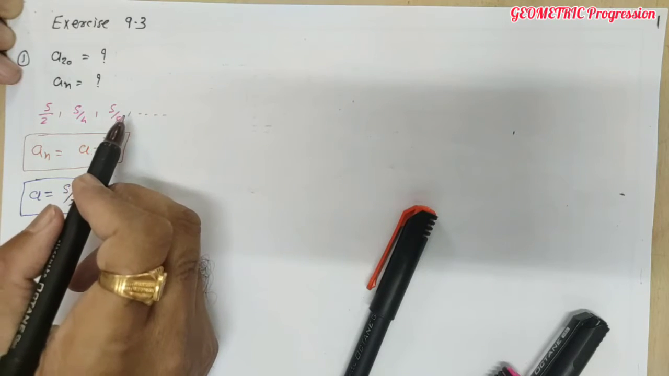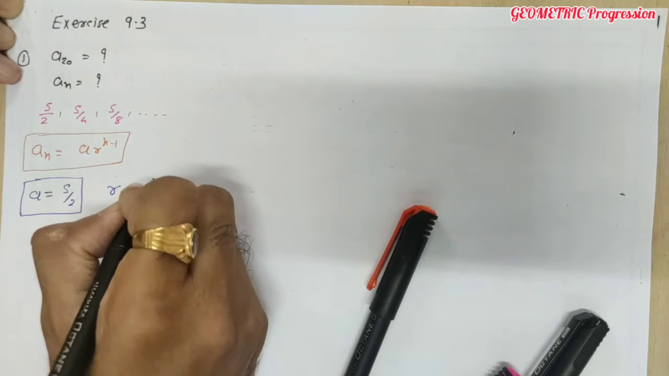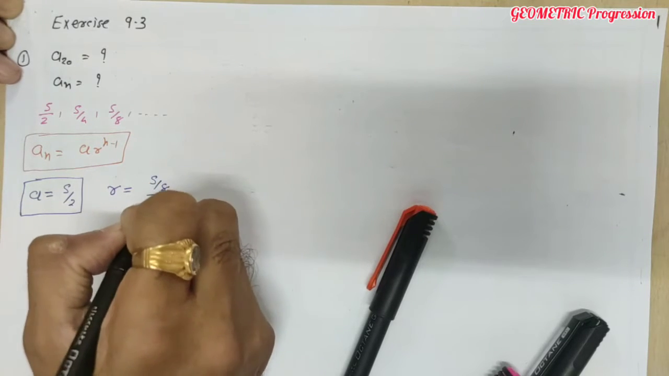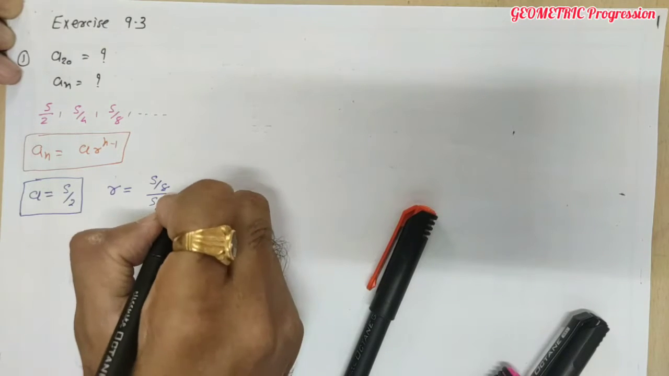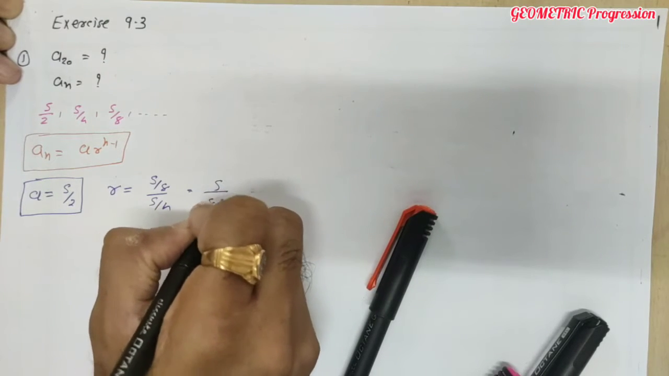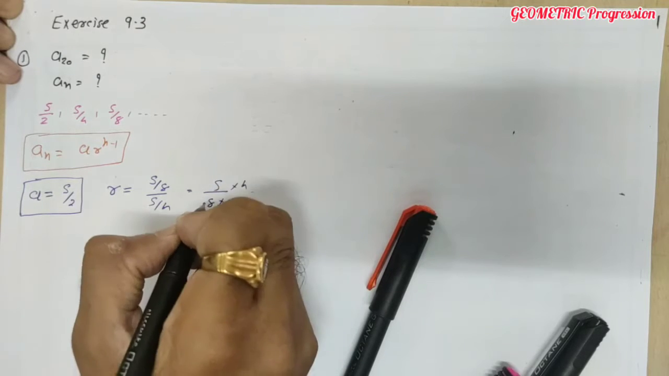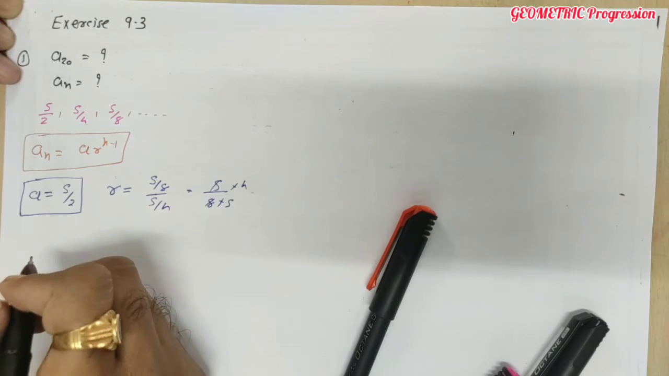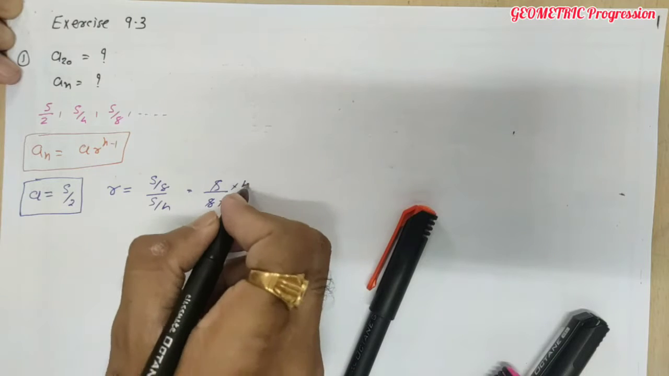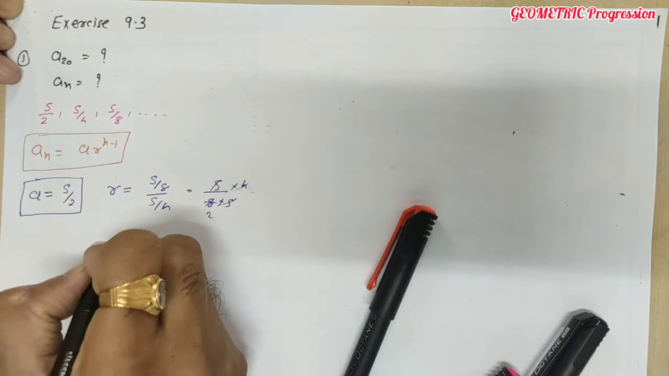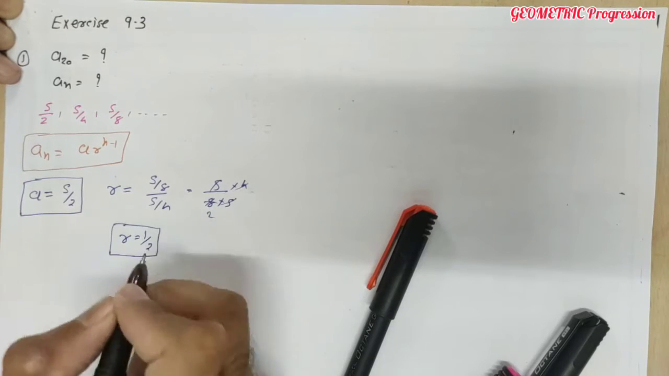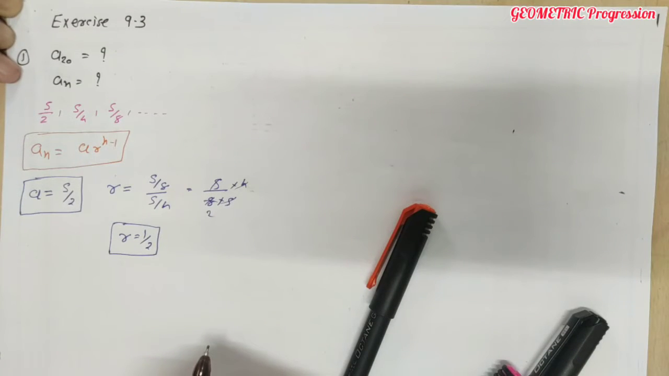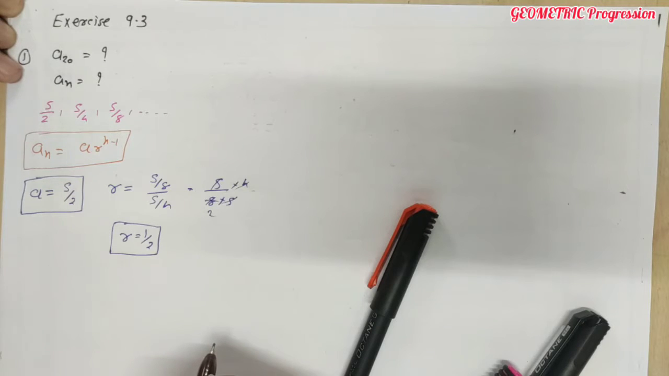So here we will consider third term upon second term. So 5 by 8 upon 5 by 4. What will 5 by 8 upon 5 by 4 be? 5 by 8 into 4 by 5. 5 and 5 cut, 4 twos are 8. So the ratio r is 1 by 2. Clear? Common ratio r is 1 by 2.